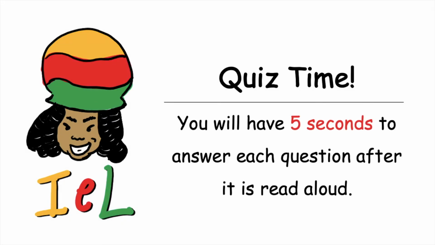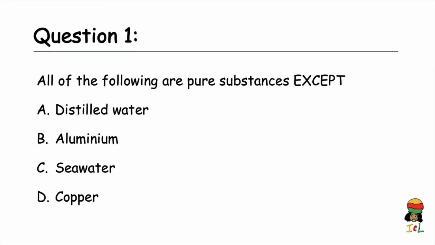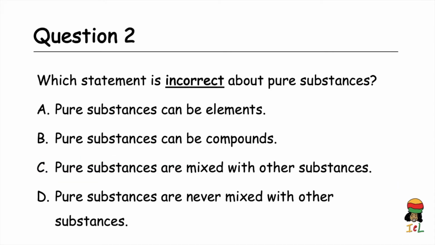So it's quiz time, and you have 5 seconds to answer each question after it is read aloud. Question 1. All of the following are pure substances except: A. Distilled water, B. Aluminium, C. Seawater, D. Copper. The answer is seawater.